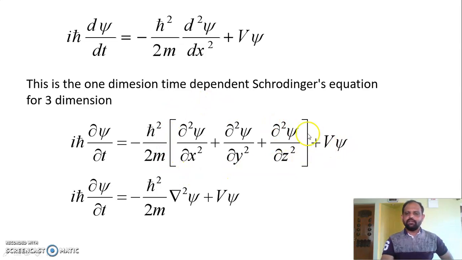The terms in the bracket are the Laplacian of psi. The Laplacian operator del squared is dou squared by dou x squared plus dou squared by dou y squared plus dou squared by dou z squared. So the Laplacian operator can be written like this. Then the equation reduces to i h cross dou psi divided by dou t is equal to minus h cross squared by 2m del squared psi plus V into psi. This is the three-dimensional time dependent Schrodinger equation.